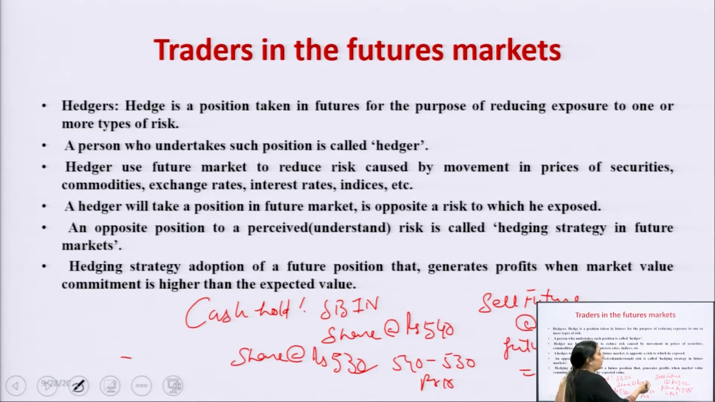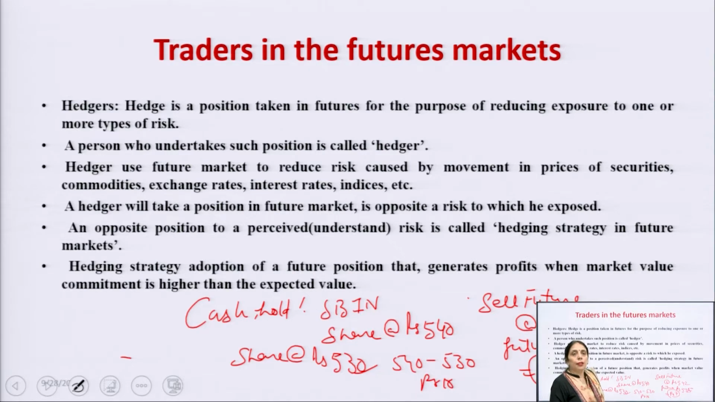But the actual loss to him is rupees 10. If he does not take the opposite future position, he has the cash holding of State Bank of India shares at the price of 540. The market is showing a downward trend and comes to 530, and there is a loss of rupees 10. But now he has taken the opposite future position and shorted the future. The profit he gains by shorting the future is rupees 7, so the loss is reduced by rupees 7.